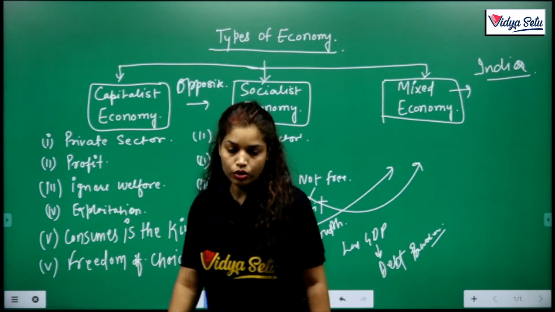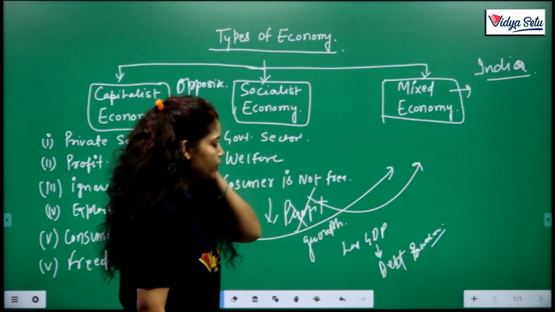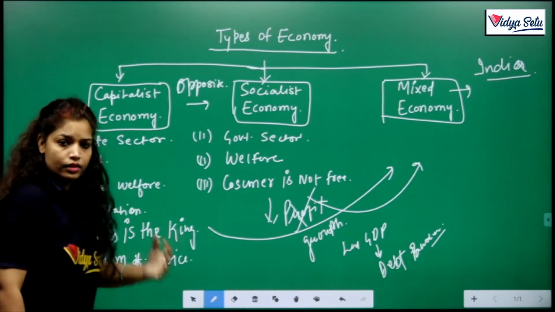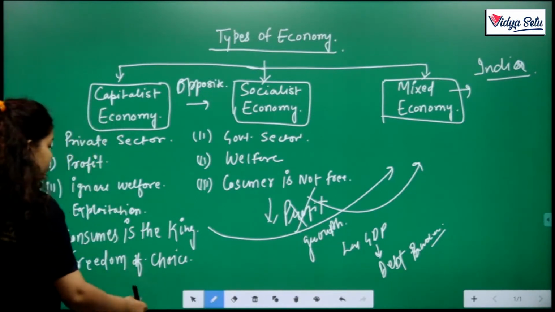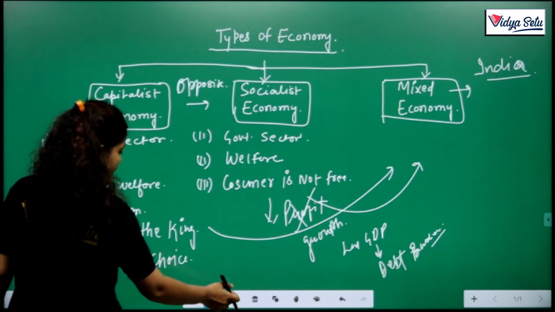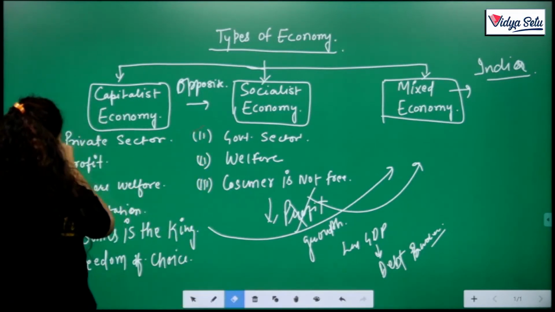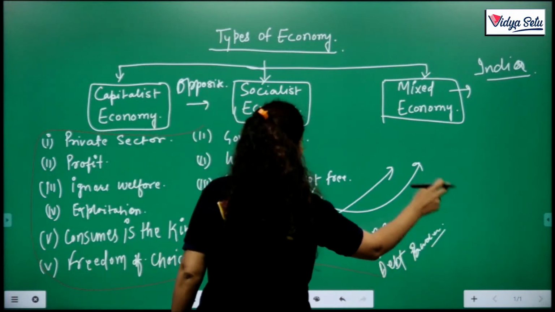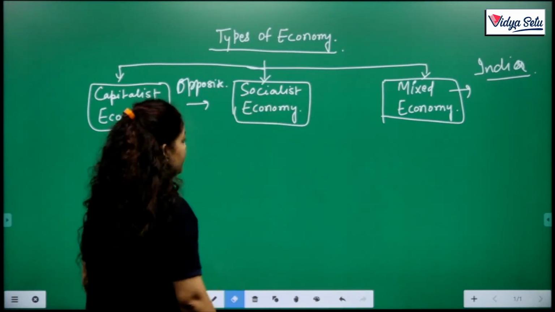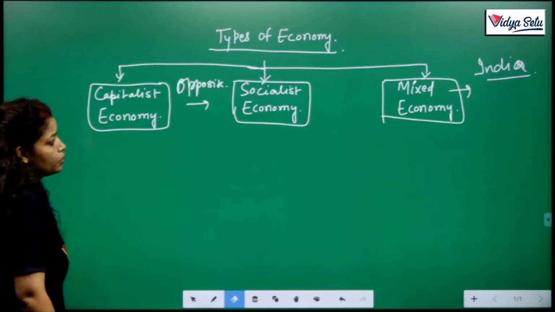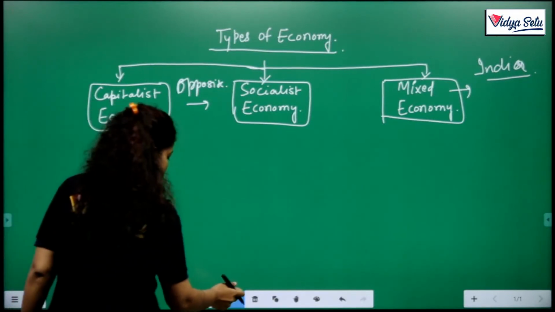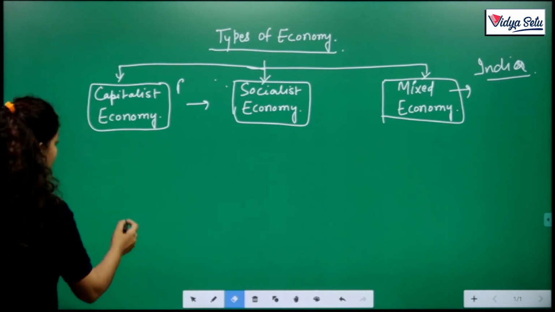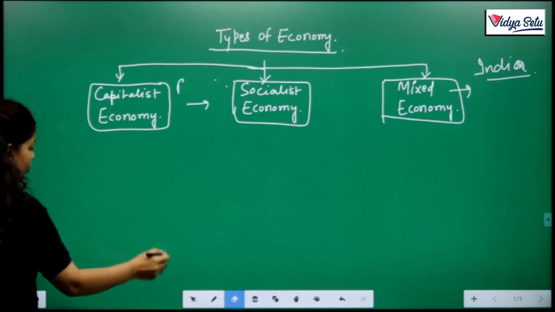These are the types of economy and there are different ways to deal with the problems of economy. First, we discuss how the capitalist economy solves the problems of what to produce, how to produce, and for whom to produce. So, there are these three problems.